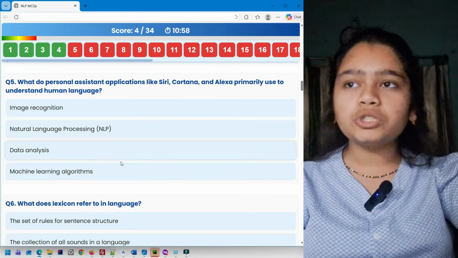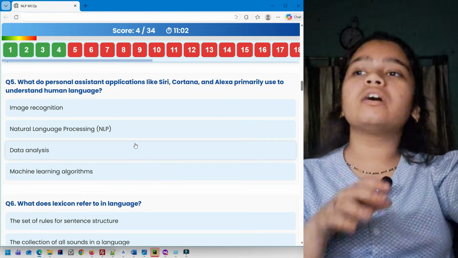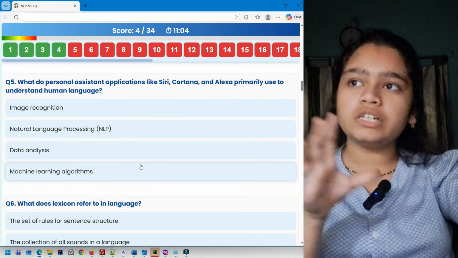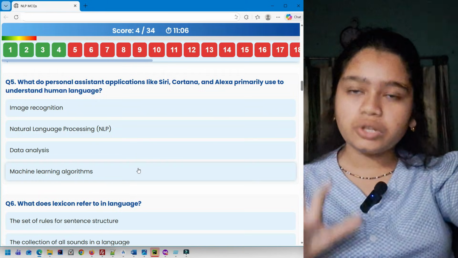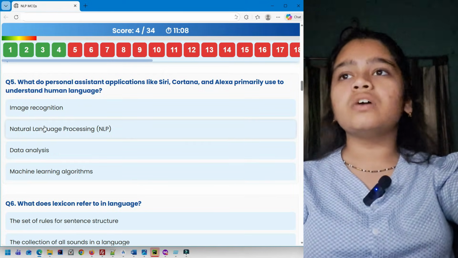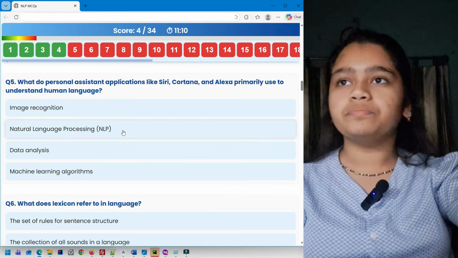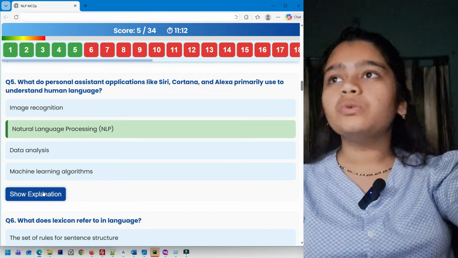Data analysis, no. Machine learning algorithms, no. Obviously data analysis and machine learning algorithms are used, but primarily it says NLP. So it's going to be option 2. You can see the explanation.